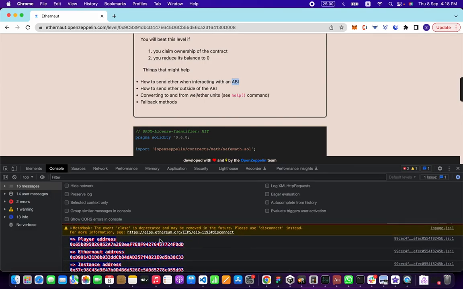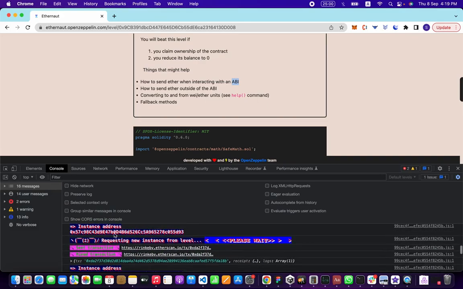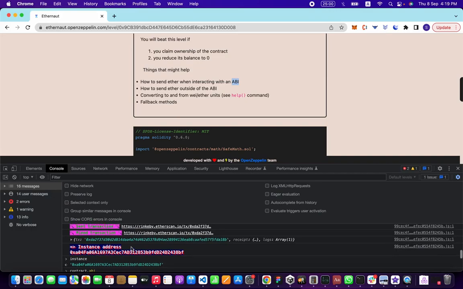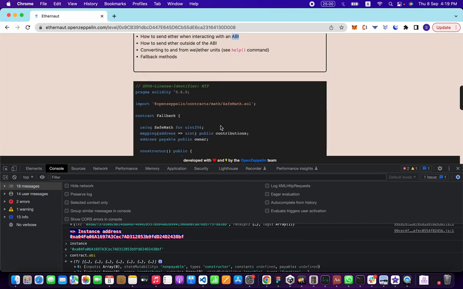Player address is the address for my MetaMask wallet. Ethernaut address is the address for the main contract for the game. Instance address, which I made a new instance of because I was messing around with it before, is the address of this contract right here.